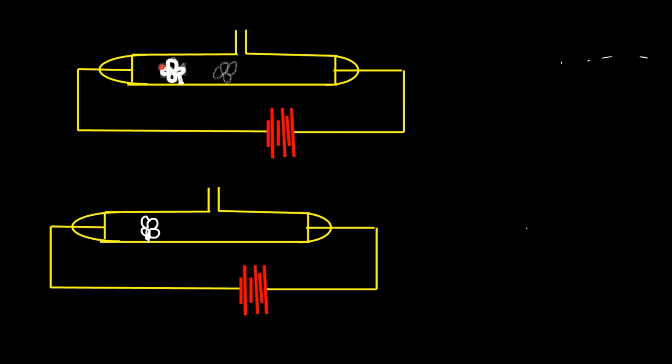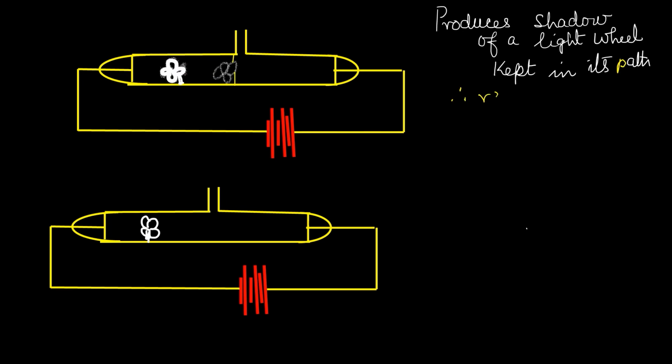This is a small light wheel-like object that is kept here, and when it was connected to this high voltage at low pressure, the rays that were produced could form the shadow of this object. If a screen is kept here, the shadow of this object is seen on the screen. So we can conclude that the rays travel in a straight line. So this is one property of the cathode rays, and this is the experiment.